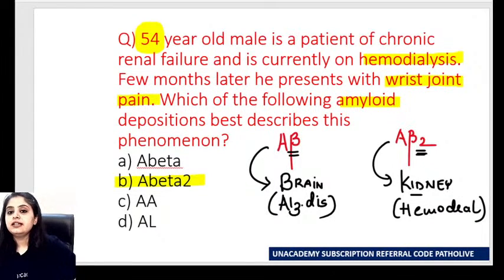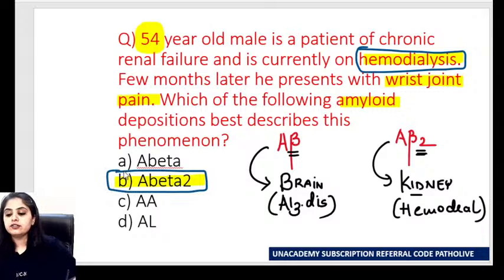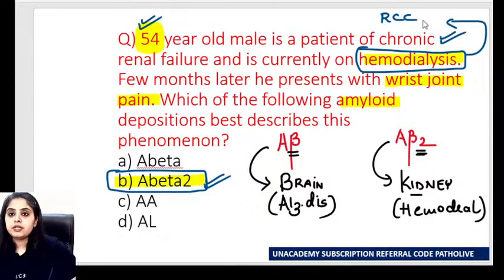Okay, so having said that, here also this question was sorted. There was nothing fancy in this question. Hemodialysis, kidney, A beta 2 type of amyloid is going to be there. Now my next question from this question only: this same patient who's 54 years old, had kidney failure, is on hemodialysis, and started showing deposition of A beta 2 amyloid. Which renal cell carcinoma is he at risk of? Hemodialysis patients are at a further risk of which renal cell carcinoma? I hope you remember dialysis, dad, papa, that is how we had learned it.